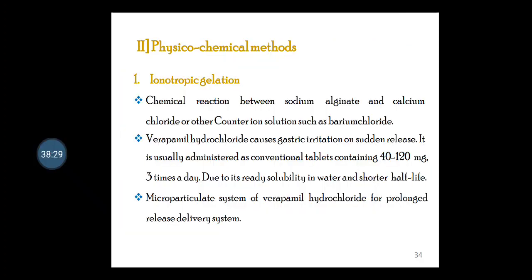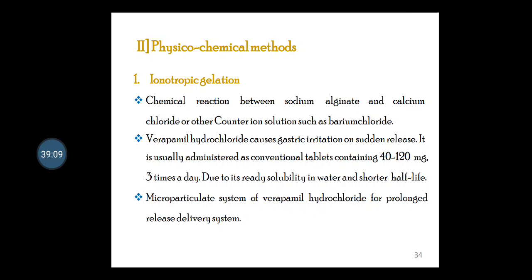The next method is your ionotropic gelation method, which performs its role by means of a physicochemical mechanism. So a chemical reaction between sodium alginate and calcium chloride or other counter ion solutions such as barium chloride takes place here. One example I have cited here: verapamil hydrochloride causes gastric irritation on sudden release. So it is usually administered as a conventional tablet containing 40 to 120 milligram 3 times a day. Due to its ready solubility in water and shorter half-life, a microparticulate system of verapamil hydrochloride is used for a longer release delivery system.